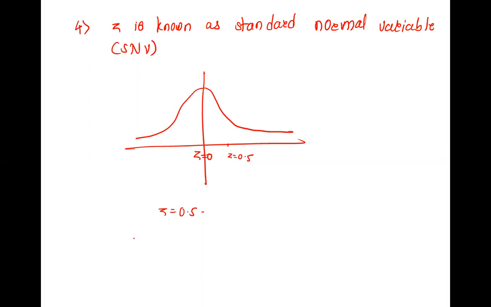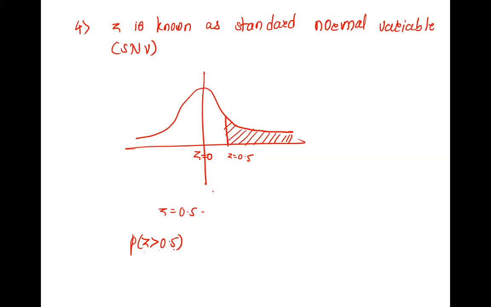And if it is asked to find the probability of Z greater than 0.5, we have plotted Z 0.5 here. So which area? Greater is to which side, right side or left side? Right side. Greater than 0.5 is this area up to the end.